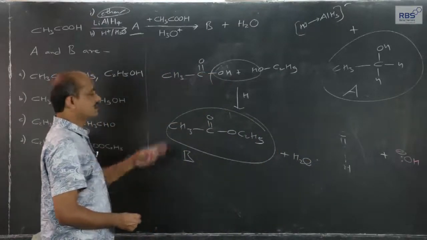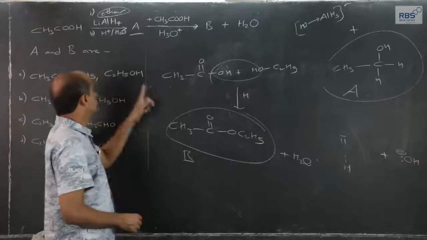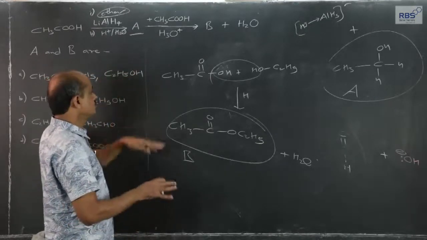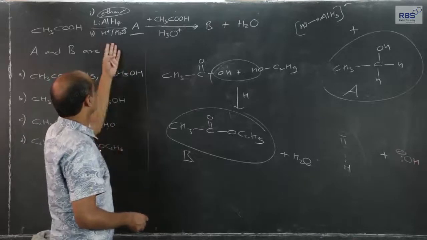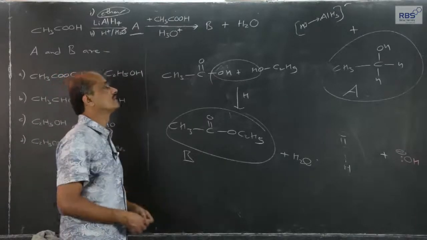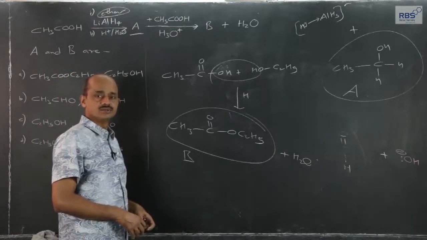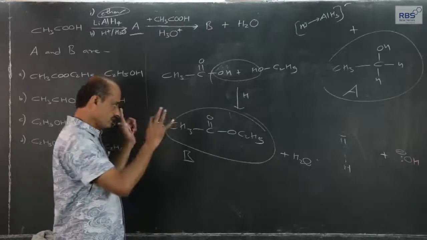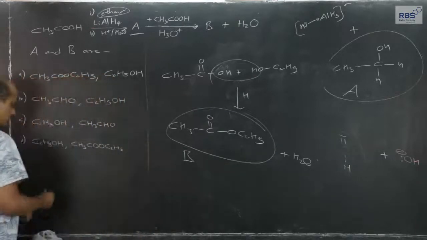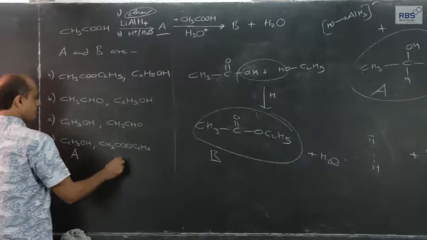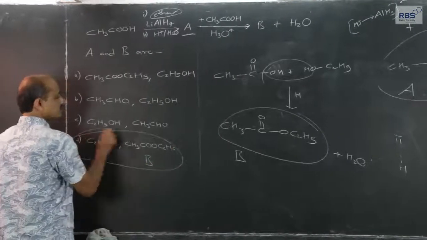This is how we get A and B. The answer is very simple, but I use this opportunity to explain the hydride transfer in detail. So the answer for this is over. A is this and B is this, and therefore this is the answer.